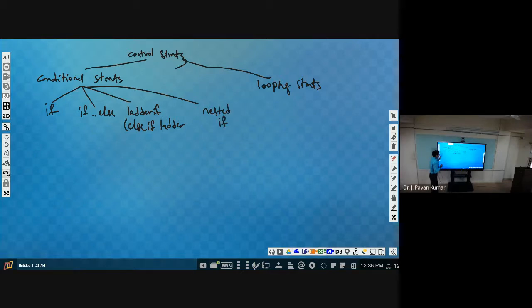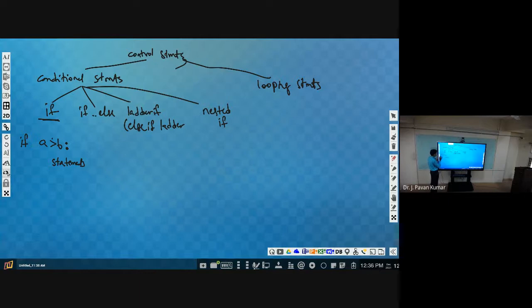Now coming to the point, we will be having an if condition. That condition I am assuming as A greater than B, followed by a colon. This is important syntax. A greater than B, then colon, then we can have some statements here.